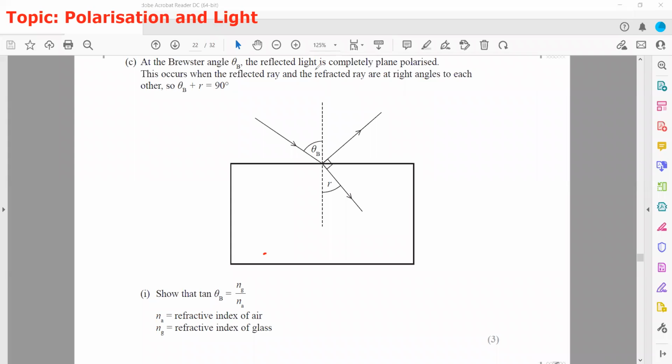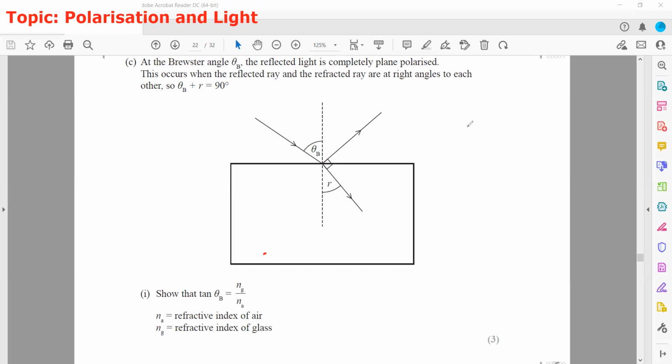At the Brewster angle, the reflected ray is completely plane polarized. This occurs when the reflected ray and the refracted ray are at right angles to each other. So Brewster angle plus r is equal to 90. When the sum of these two angles is 90, the reflected light is plane polarized. Show that tan theta B equals Ng divided by Na, where Ng is the refractive index of glass and Na is the refractive index of air.